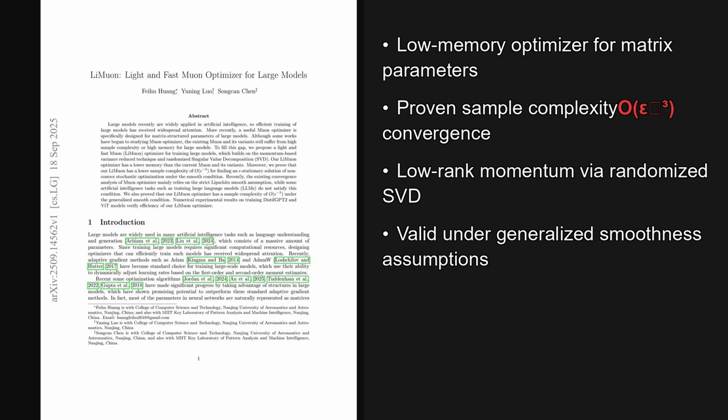The paper is titled LiMuon, Light and Fast Muon Optimizer for Large Models, and the implications for model training are quite significant. In short, it pairs momentum-based variance reduction with randomized singular value decomposition to keep states small and still converge on both standard and generalized smoothness, with language and vision experiments backing it up.